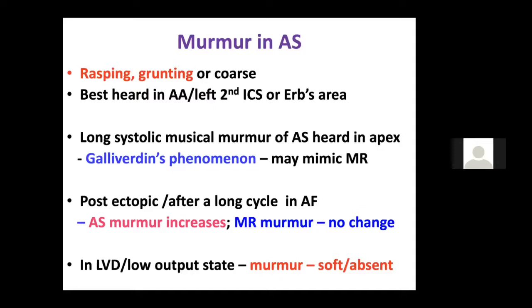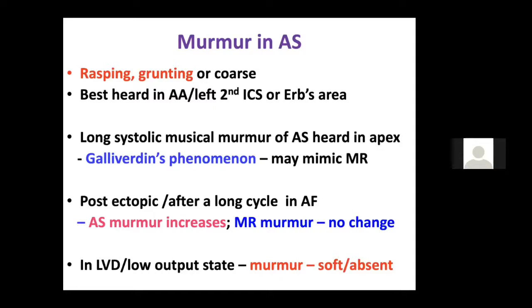Now, what happens to the murmur? Most of the time, all of you would have listened to the murmur of aortic stenosis. It is a rough, ejection systolic murmur. It is a crescendo-decrescendo murmur, best heard in the aortic area with the diaphragm of the stethoscope, with the patient sitting, leaning forward, and the breath held in expiration.